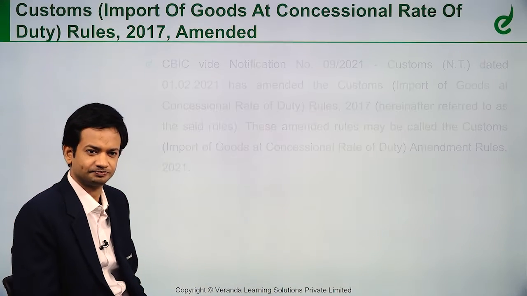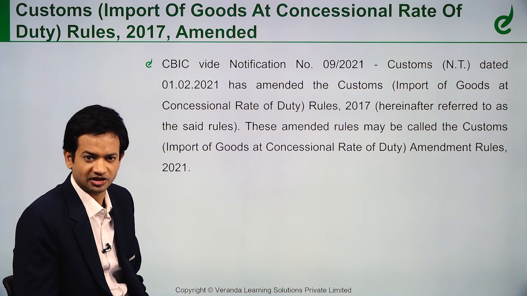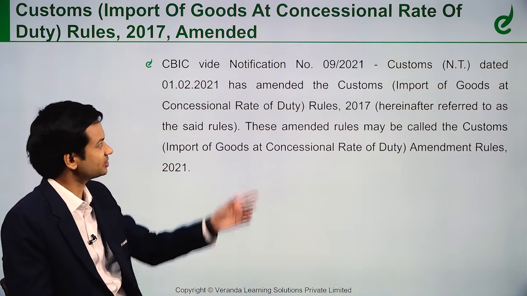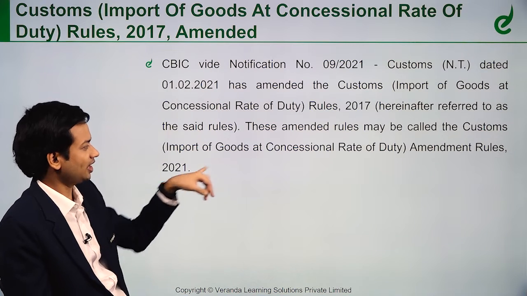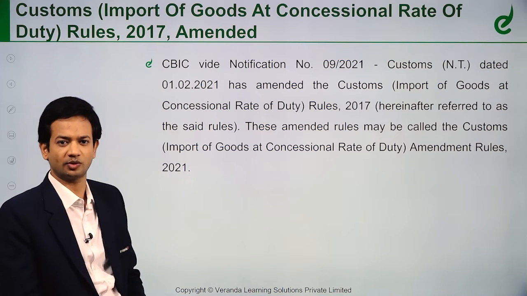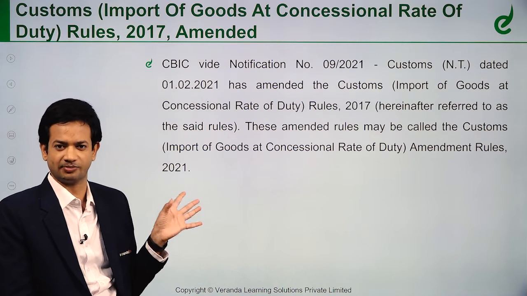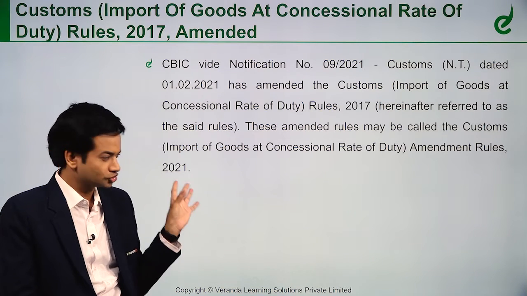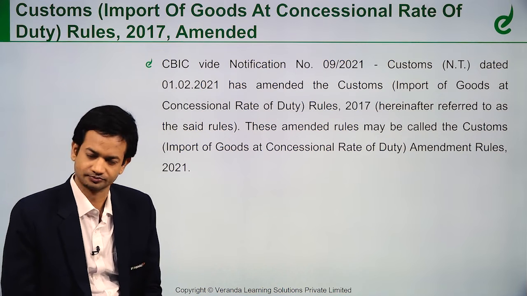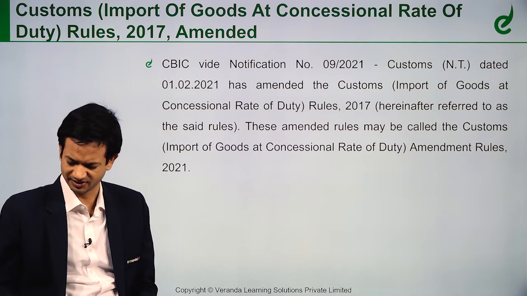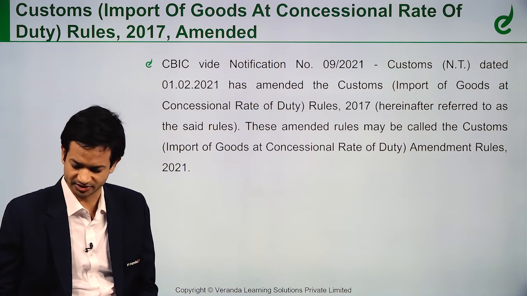There are basically the Import of Goods at Concessional Rate of Duty Rules 2017, which has been amended now as the amended rules 2021. So these rules are amended, which is the only amendment basically in this chapter. All those rules we are going to see here. Then we'll go to FTP. Just 2 amendments in FTP, that's it.